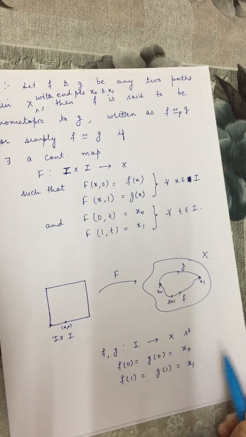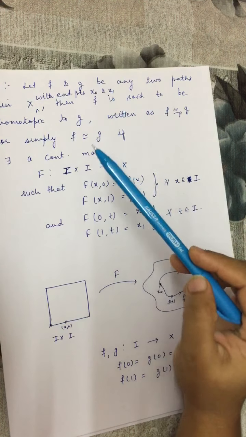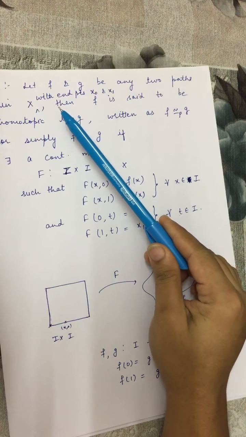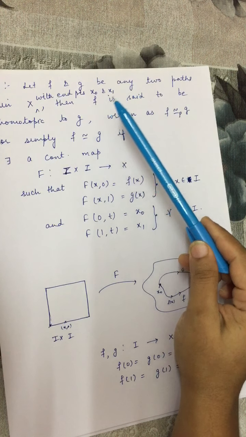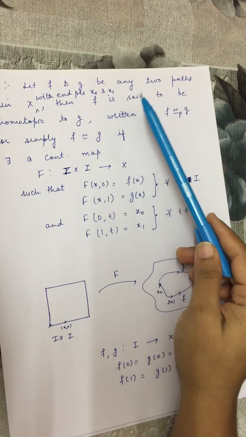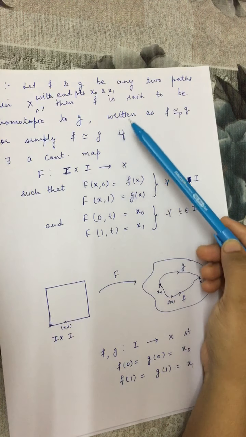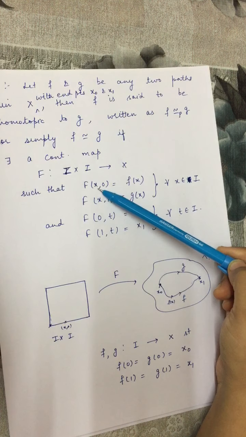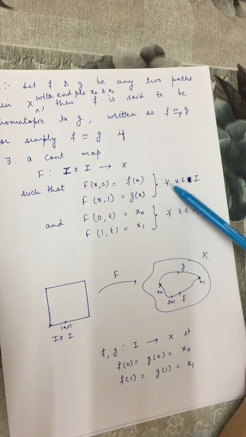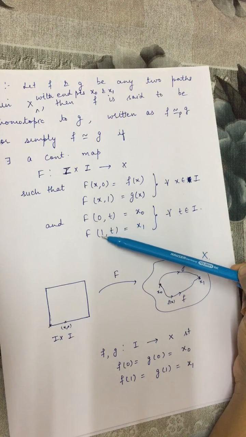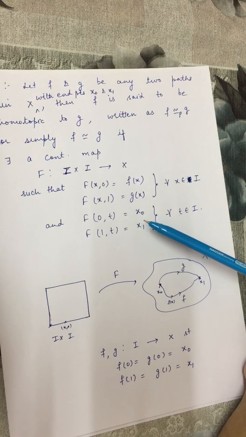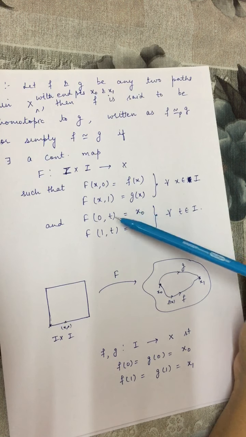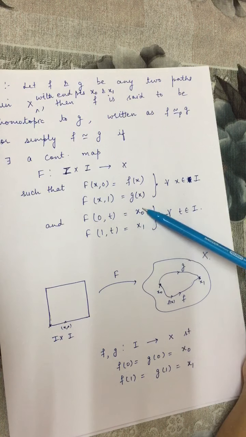So in a particular case, if we take closed paths, let us say F and G are any two closed paths with base point x0, then F and G will be homotopic to each other if there is a continuous map F from I cross I to X such that F(x,0) is F(x), F(x,1) is G(x) for every x in I, and F(0,t) and F(1,t) both are x0, because in that case x0 and x1 are the same point.